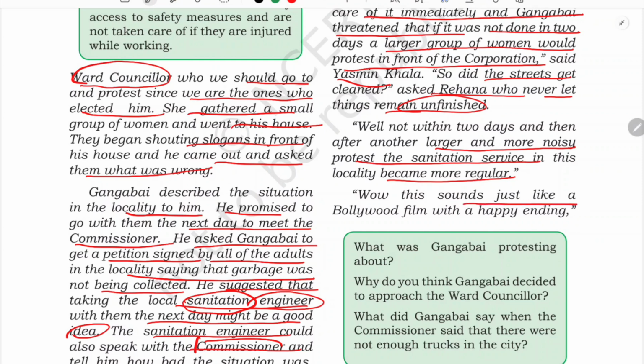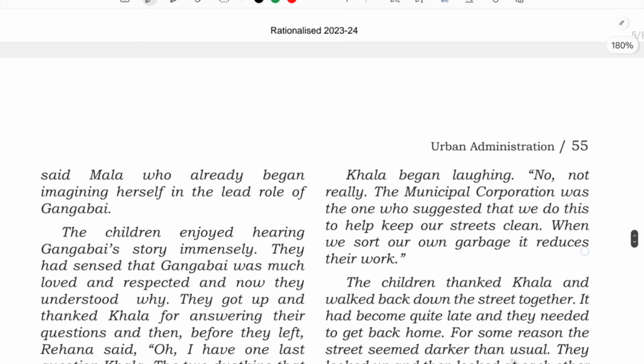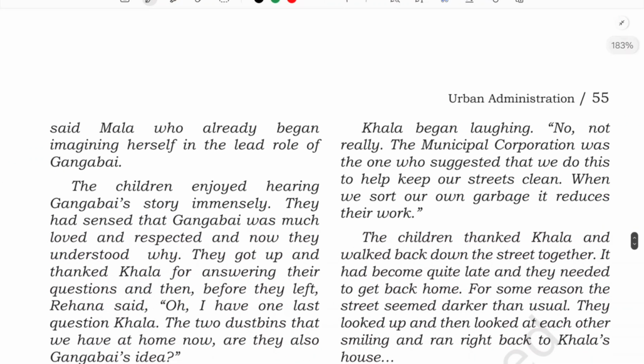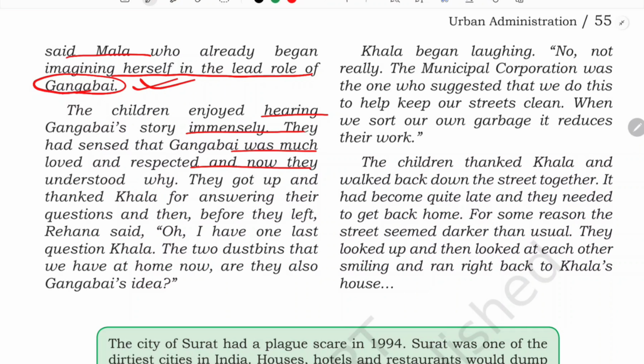"Wow, this sounds like a Bollywood film with a happy ending," said Mala, who had already begun to imagine herself in the lead role of Gangabai. It was Gangabai, isn't it, who gathered the courage and did everything along with the ward councillor. The children enjoyed hearing Gangabai's stories immensely. They knew that Gangabai was much loved and respected, and now they understood why.